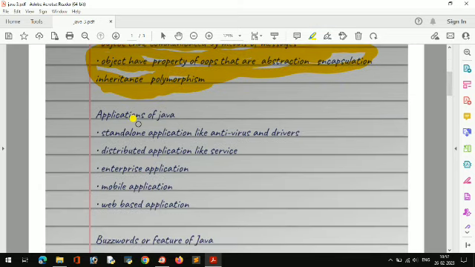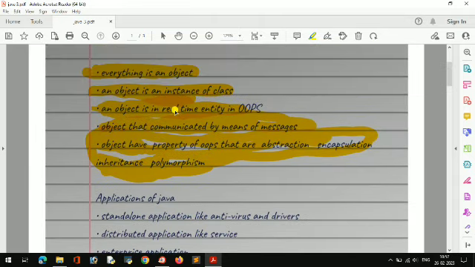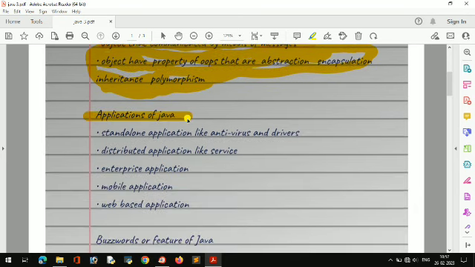Now in exam for 2 marks they can ask what is the application of Java, or they can also ask what is an object, defining object. So you can say object is nothing but everything is an object, and give a real-time example like abstraction, encapsulation, inheritance, and polymorphism. That is the 2 marks answer.